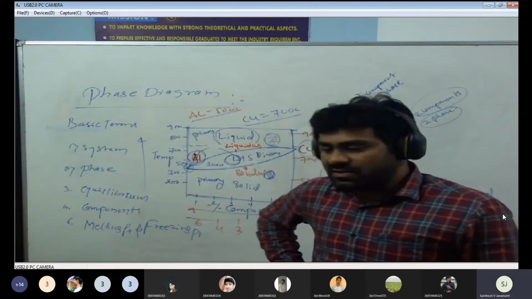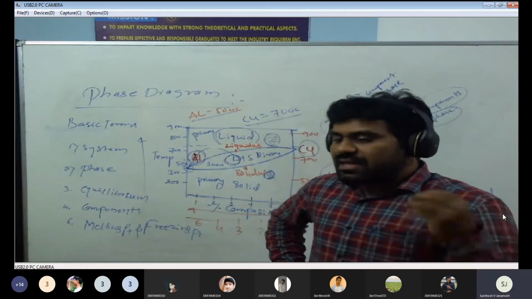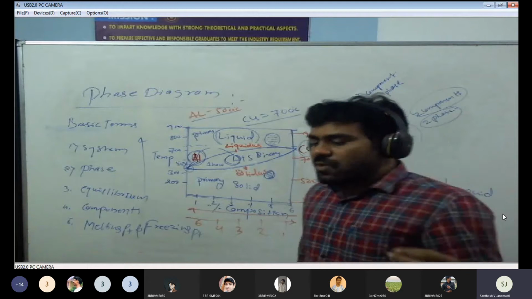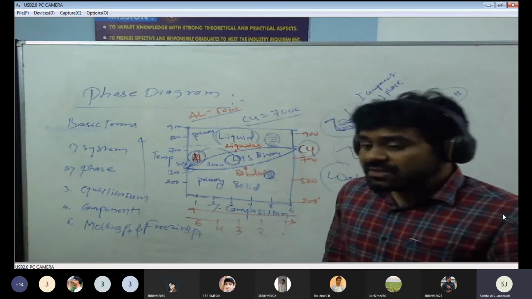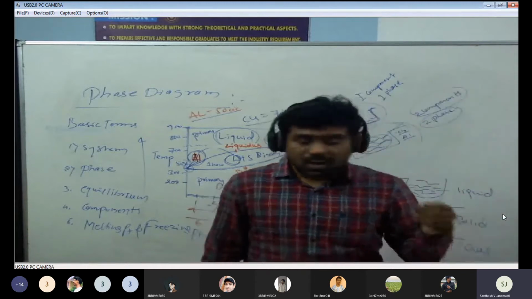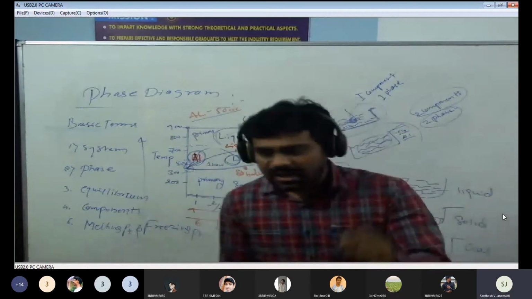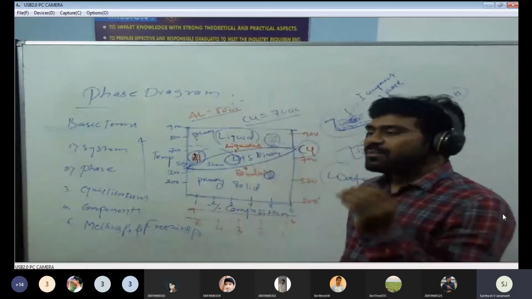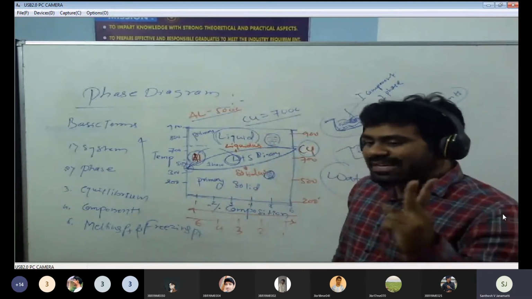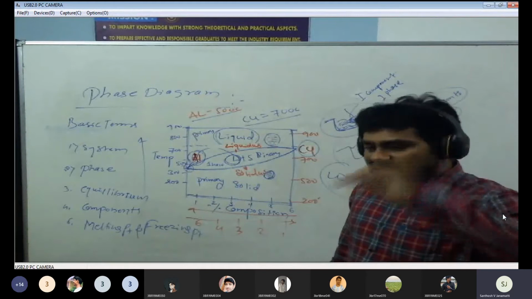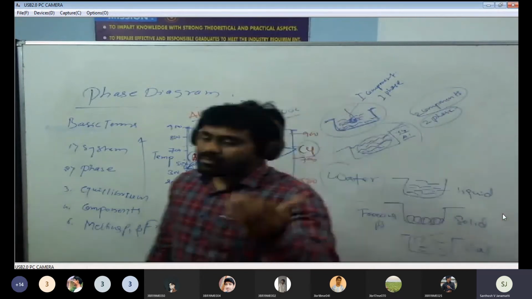I hope you understand all these things. Basic terms of the phase diagrams. In phase diagrams, we have three types. One is a primary phase diagram. Primary phase diagram means we can expect only one phase and one component. In secondary phase, we can expect two components and two phases. And tertiary phases, we can expect two components and three phases, or three components and three phases.